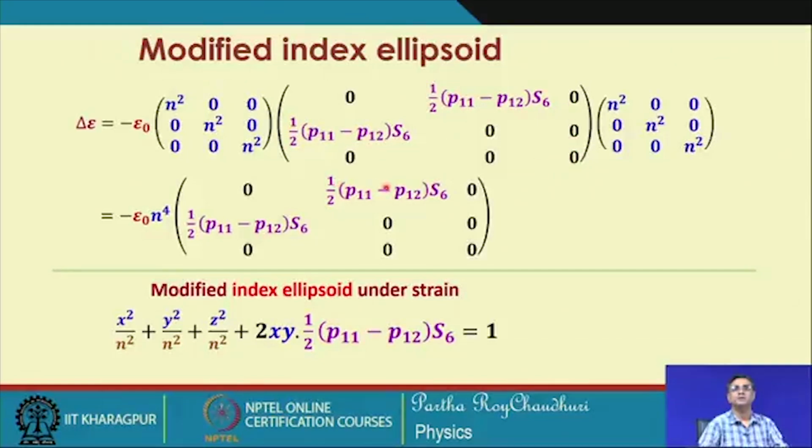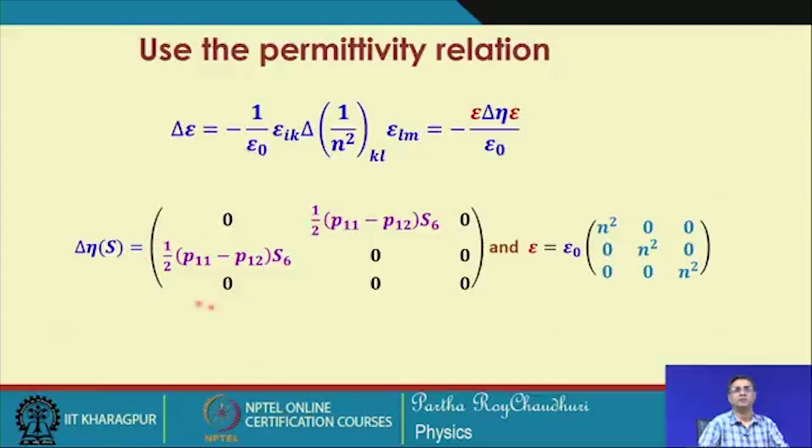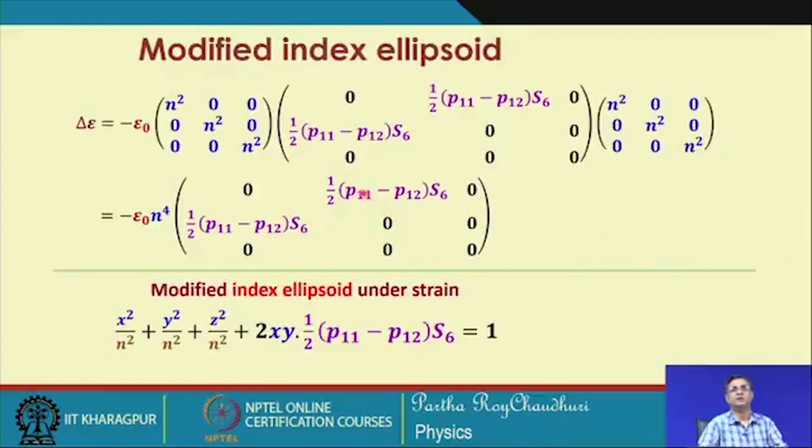Again, when you pre-multiply, that is, after this multiplication, this quantity is again multiplied with this, and we get this. All the diagonal elements are 0, and only these quantities remain, which are of a similar form to the impermeability tensor, but now you have this S_6 multiplied by n to the power of 4, where n is the refractive index of the isotropic medium.